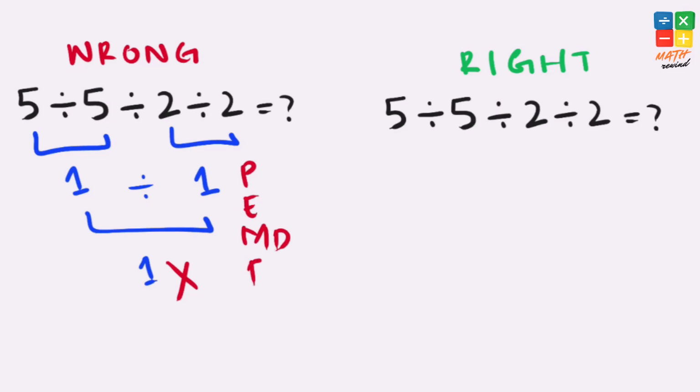multiplication and division, and finally addition and subtraction. Remember, if in any expression we have both multiplication and division present, we must work from left to right, and the same applies to addition and subtraction. Now let's rewind and solve this problem the right way.